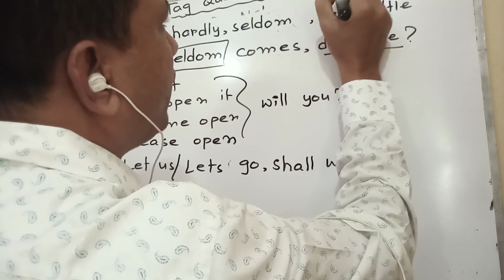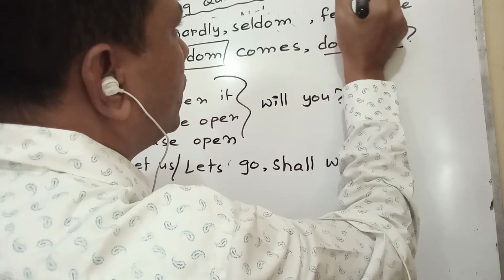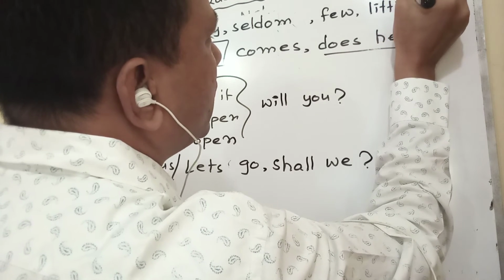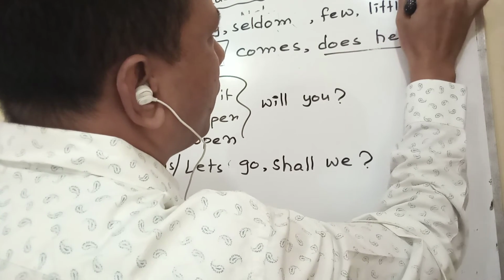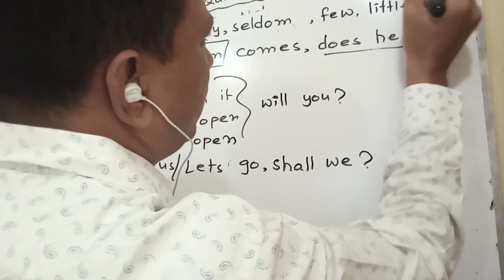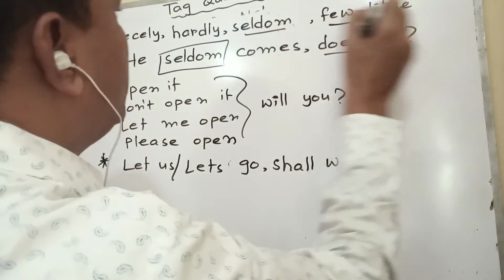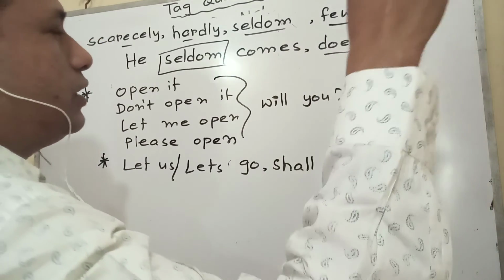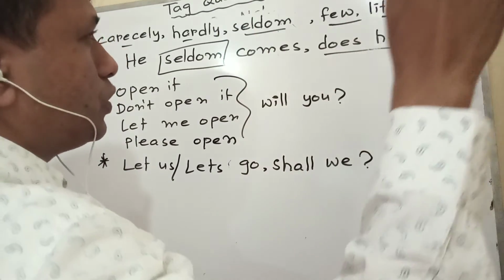But if we find here a few, if we find here a little, at that time we must treat it as negative. If we find these types of words, we should not use not in the tag question.